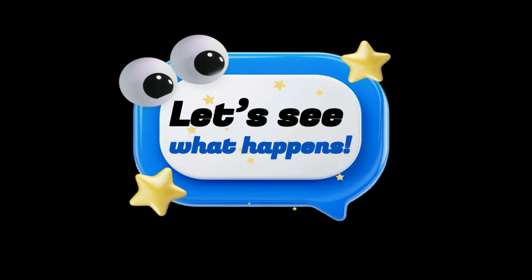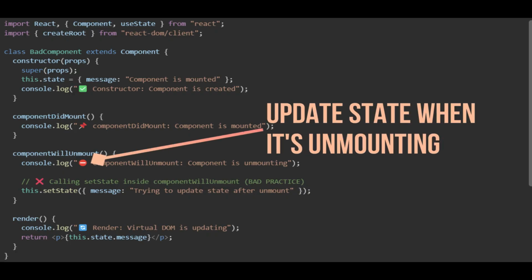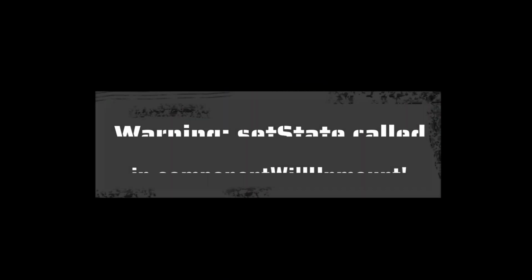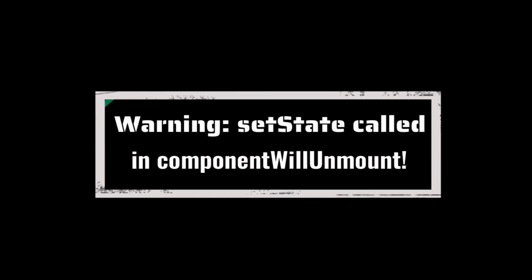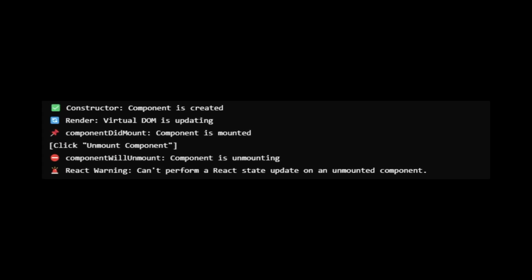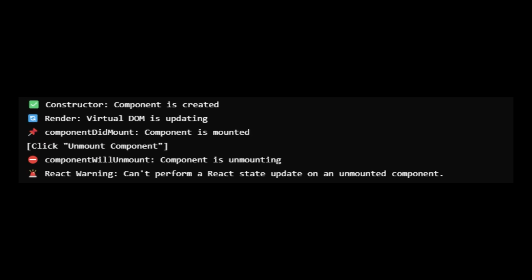Let's see what happens. Boom! React warns us that we're updating state on an unmounted component. Not good. Why is it bad? The state update is ignored. React won't actually apply the state change. It causes warnings. React explicitly warns against this practice. Performance is wasted. React still has to process the state update request, even though it won't do anything with it.